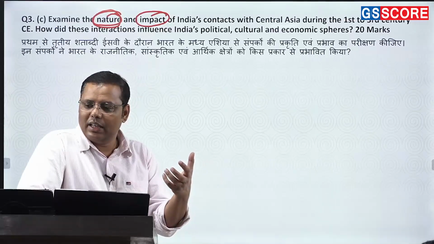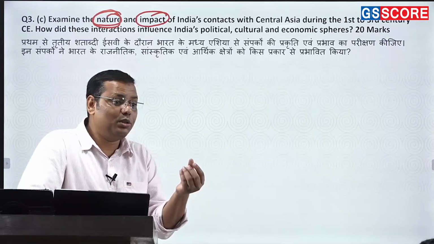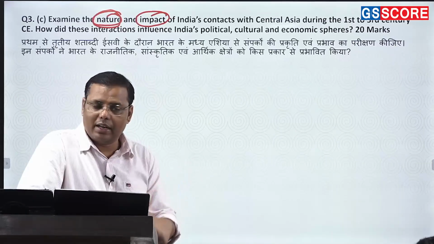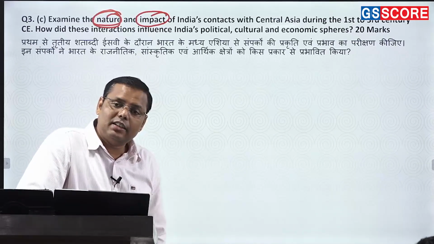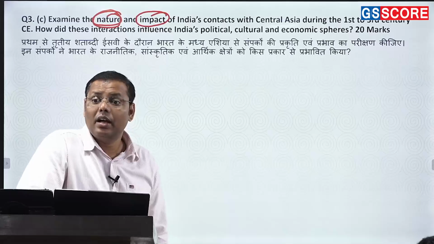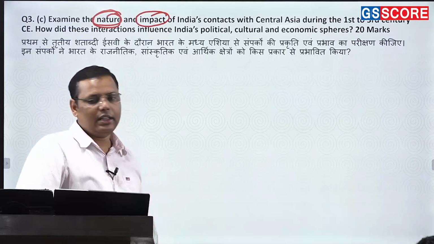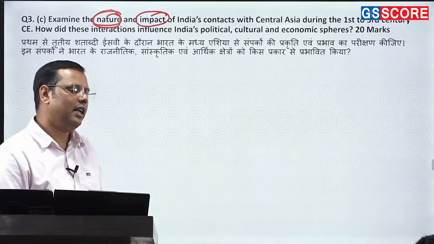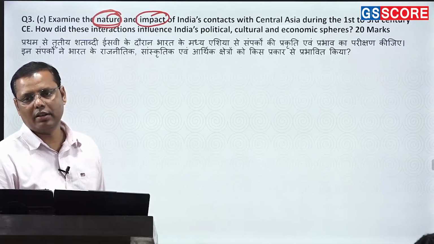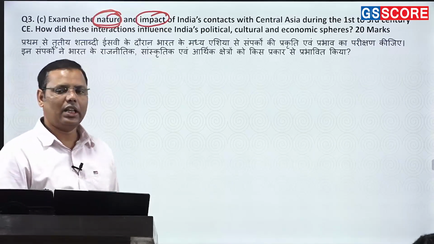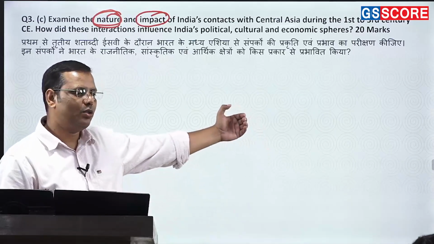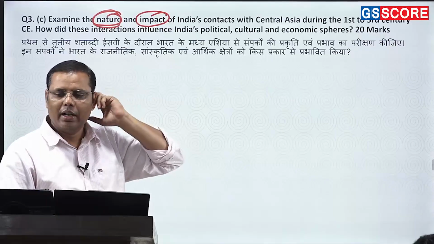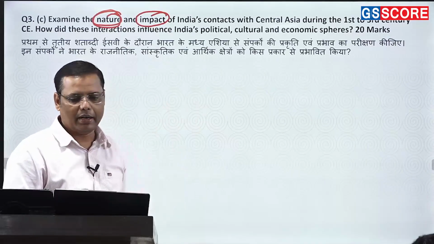In fact, the way you see that different kinds of surnames are coming, Rajputra and Shahanushahi, these kinds of titles became very important for getting legitimacy. Third is the decentralization of the administrative system, that is the Satrap system, right? So these are the three major political impacts. Next is the economic impact: the long distance trade, Silk Route, Uttarapath, Dakshinapath, and the various routes connecting Eastern Europe and the Middle East to this part. So undoubtedly there was a greater economic impact.